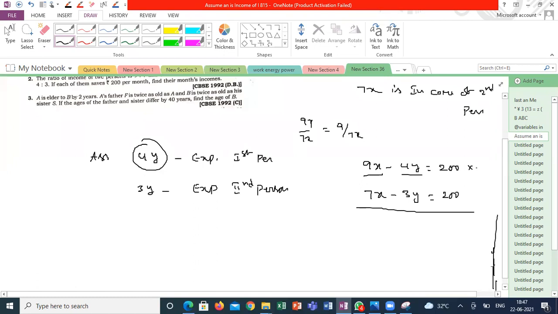So this I am multiplying with 3. This I am multiplying with 4. So 27x minus 12y is equal to 600. 28x minus 12y is equal to 400. If I am subtracting, this is cancelled. Minus x will be equal to plus 200 I am getting.